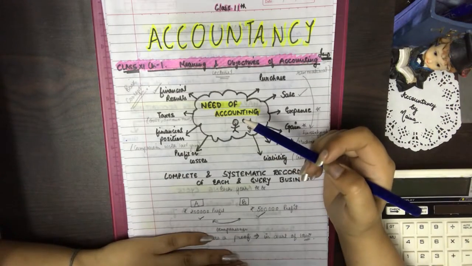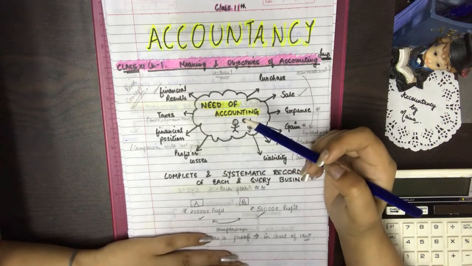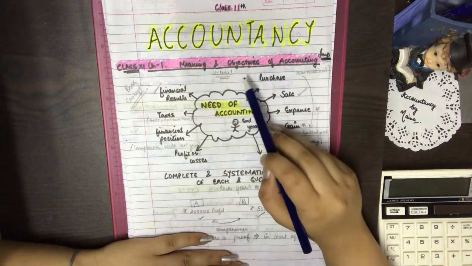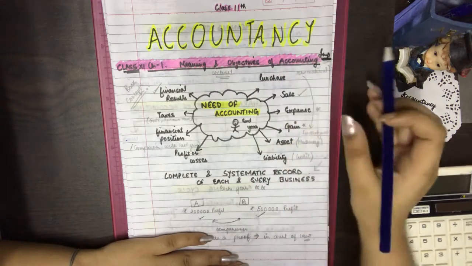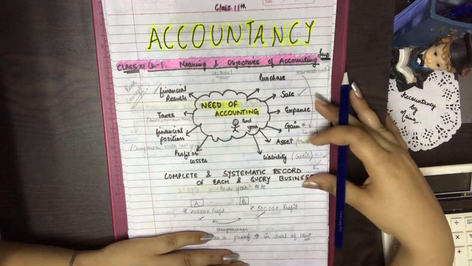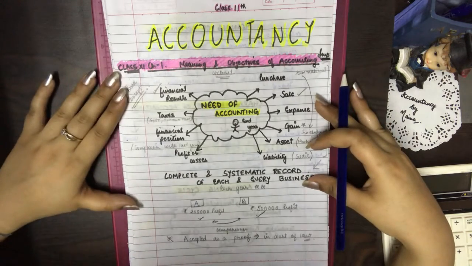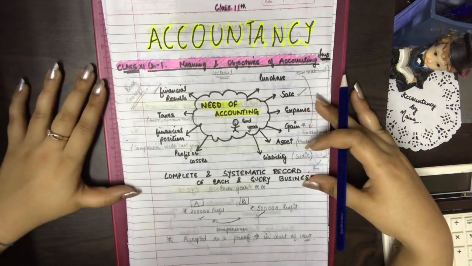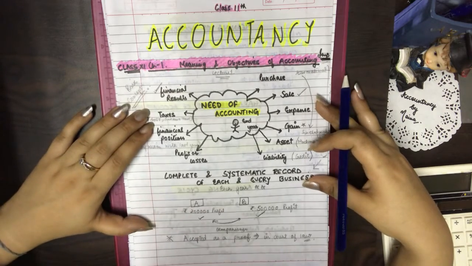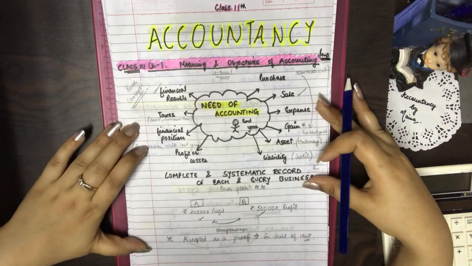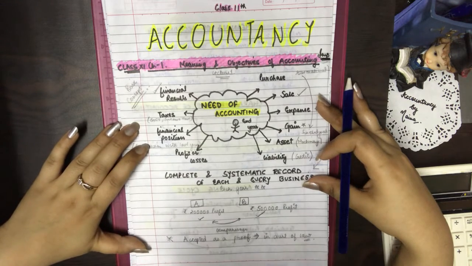Good morning, students. Today, our topic is a quick summary of the first chapter of Accountancy Class 11, that is the meaning and objective of accounting. This is the very basic chapter, and the whole accounting world, the whole accounts of class 11, 12, and the further classes of commerce depends upon this chapter because this chapter is the basic chapter of accountancy and the commerce. So let's start our quick revision.